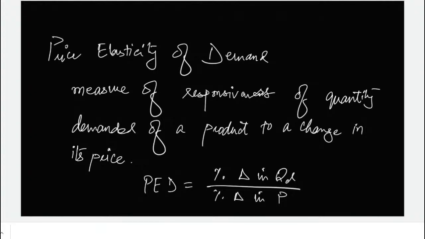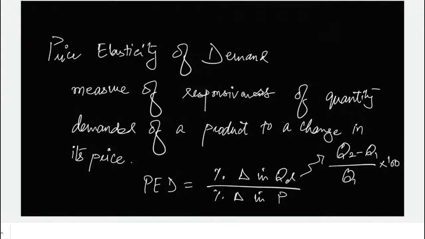One more thing I'd like you to note down, in fact you must already know about it: percentage change in quantity demanded. Can you see the screen? Yeah. So it's the later quantity minus the initial quantity, divided by the initial quantity Q1, times 100. That would be the percentage change in quantity demanded.